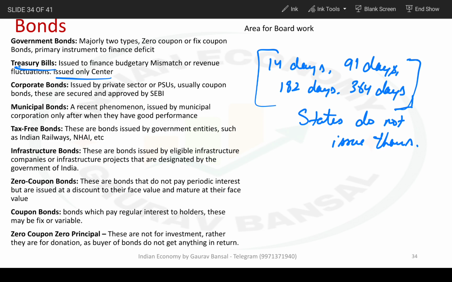Now since the government is getting less, it can arrange some money for the short term through Treasury Bills. This amount should be paid within the ongoing budget period. Okay, so that is why the durations are like this. So this is about the Treasury Bill.